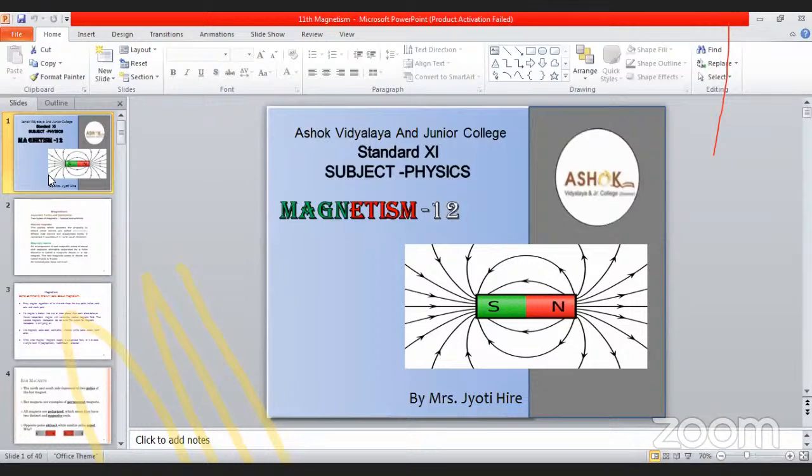Here, the magnetic maps of Earth. At the magnetic north pole, what happens? B bar becomes B bar V, that means only vertical, because the horizontal becomes 0. At the magnetic south pole, it again becomes vertical, because the horizontal becomes 0. Anywhere on the magnetic equator, B is equal to BH, along south to north. BV becomes 0, and at that time phi is also 0.